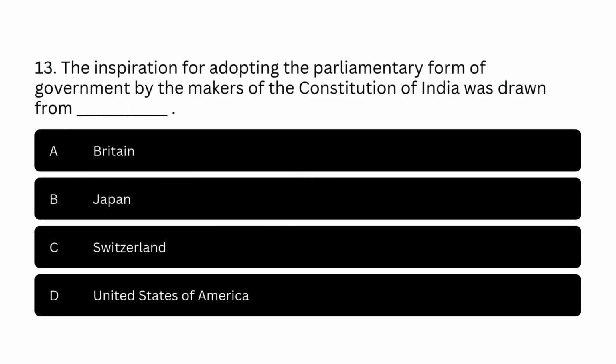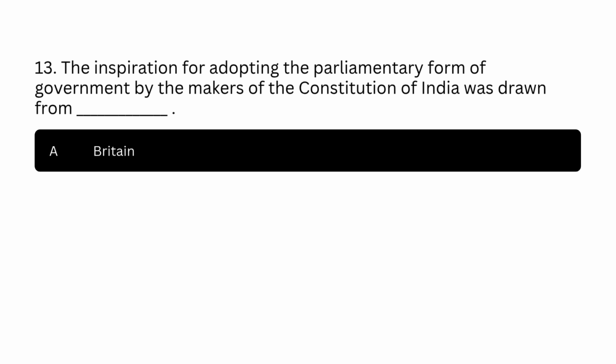Question number 13. The inspiration for adopting the parliamentary form of government by the makers of the Constitution of India was drawn from Option A, Britain. Option B, Japan. Option C, Switzerland. Option D, United States of America. The correct answer is Option A, Britain.